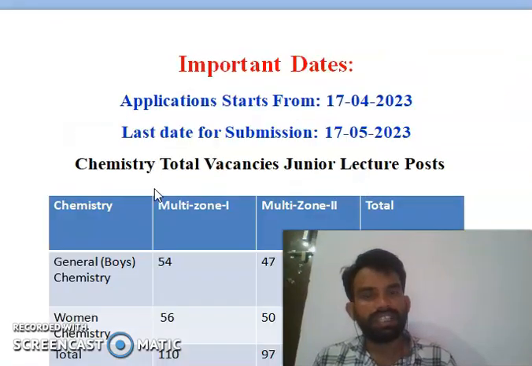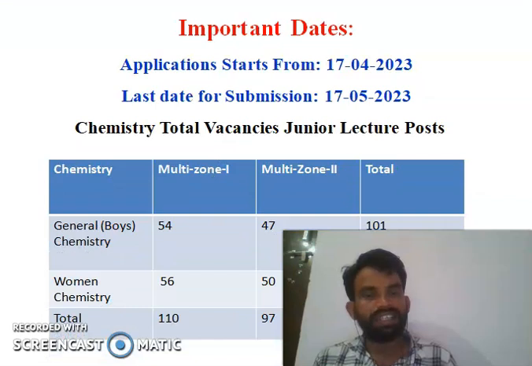Then you can see the important dates. The application starts from April 17th, 2023 and the last date of submission is 17th May 2023. Actually today is the 13th, so on the 17th the submission of applications for JL, especially in residential schools, is going to stop.